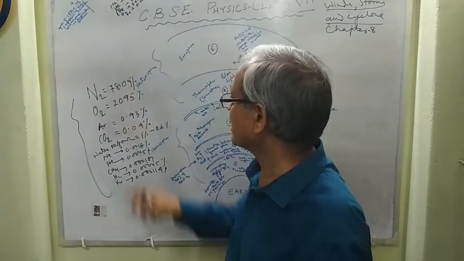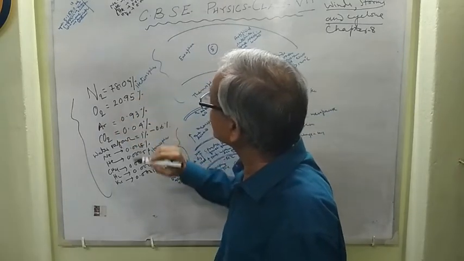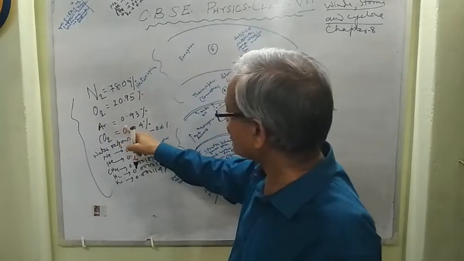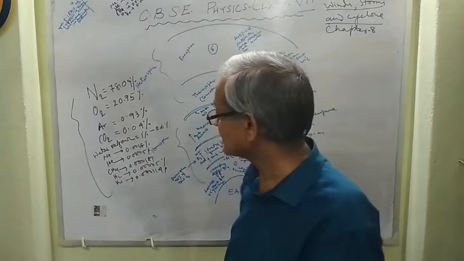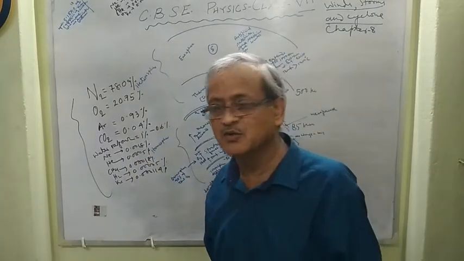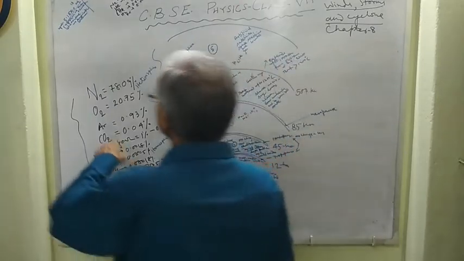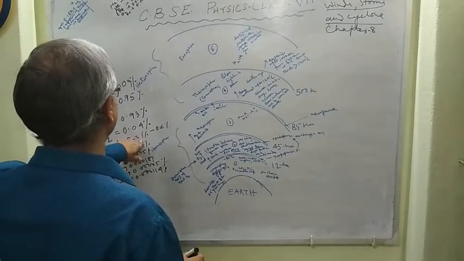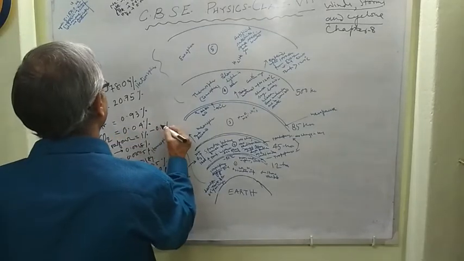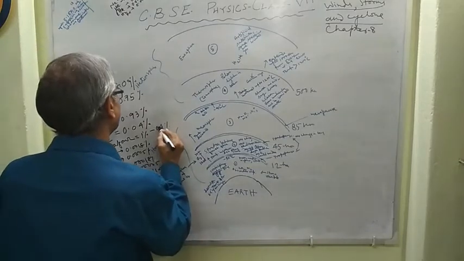Nitrogen is 78.09%, oxygen is 20.95%, write it, argon 0.93%, carbon dioxide 0.04%, water vapor 1% to 0.4%. At sea level its value is about 1%, and over the rest of the earth's surface approximately 0.4%. That lies between 1 and 0.4%, right?